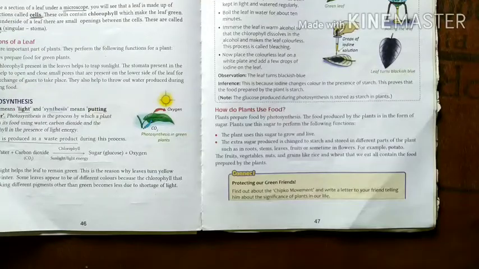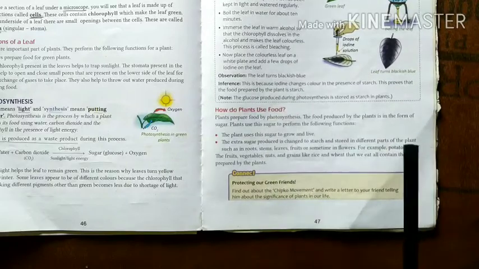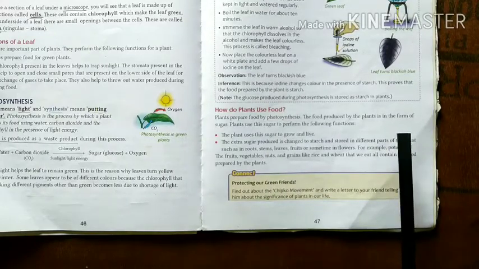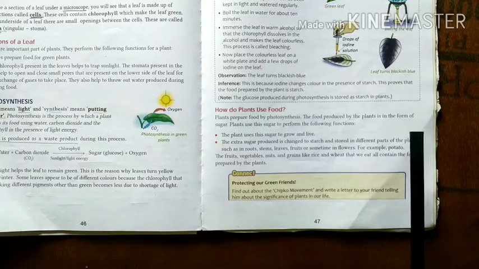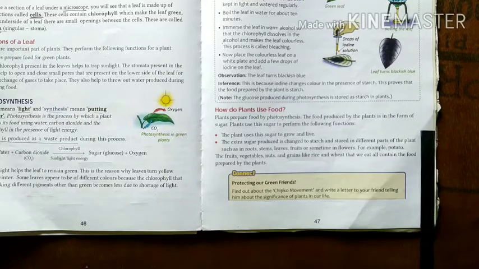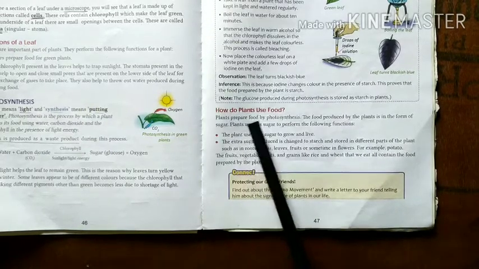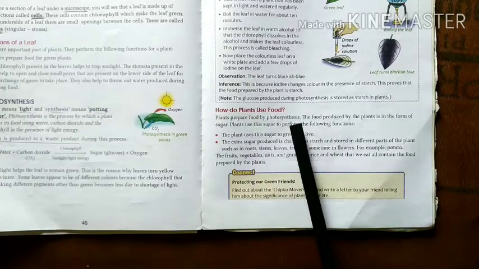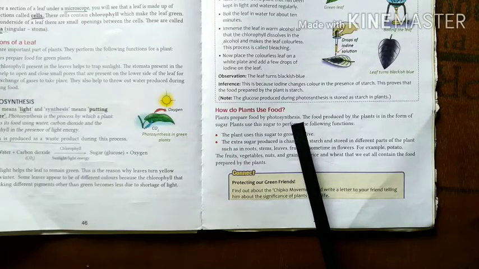Now the next topic is, how do plants use food? We have learned that plants make their own food by that process. But how do plants use their food? Plants prepare food by photosynthesis. Now everyone knows that plants prepare their food by the process of photosynthesis.